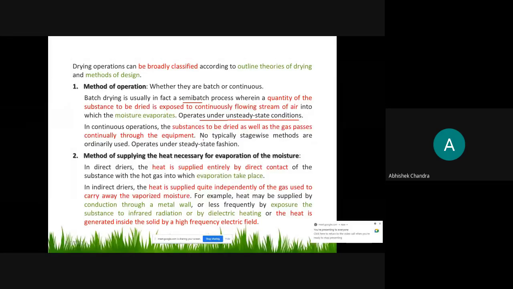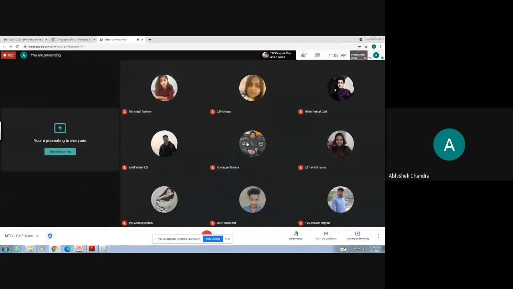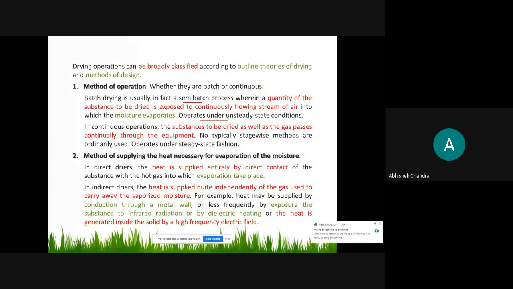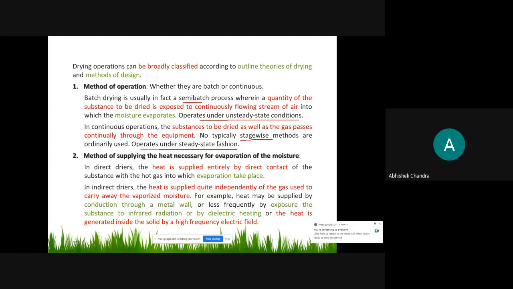But this type of drying doesn't have any stage wise operation, that is, it doesn't have a tray type of structure or any other stage wise structure. This is not stage wise, and this operation is a steady state operation, because here the air and solid content are continuously moving, continuously entering the equipment, so the moisture content in the solid and the air humidity both are almost constant throughout the time.